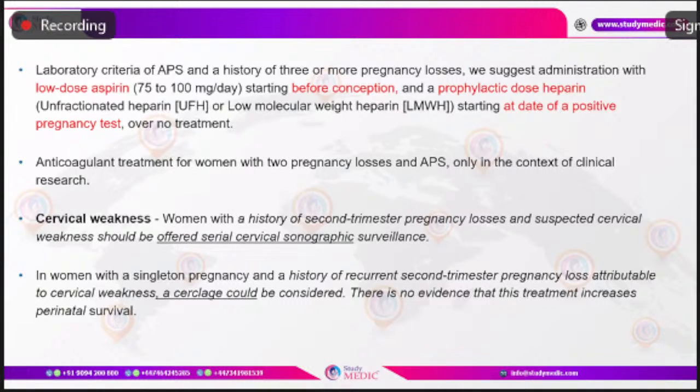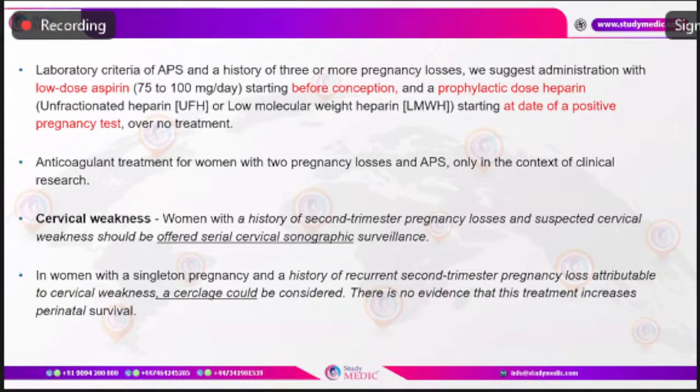And if, at less than 24 weeks of gestation, the cervical length is found to be less than 24 millimeters, or if there is an opening or a funneling of the os, then it is an indication to do an ultrasound-indicated cerclage. Or if it is just shortening of the cervix, then even progesterone could be considered.